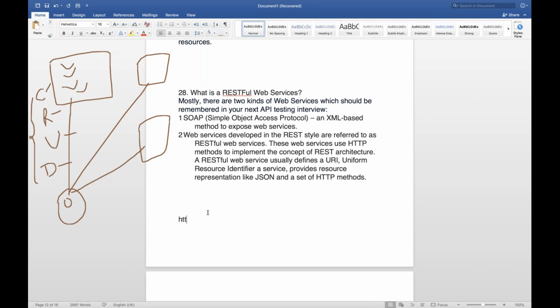For example, let's say I'm writing HTTP://www.amazon.com. Under this amazon.com, go to products. Under this particular products, pass some product ID, let's say 123. So this is called the URI. This is the amazon.com server. On this particular amazon.com server, one folder or one module is there, the products module. Under the products module, we have this 123.